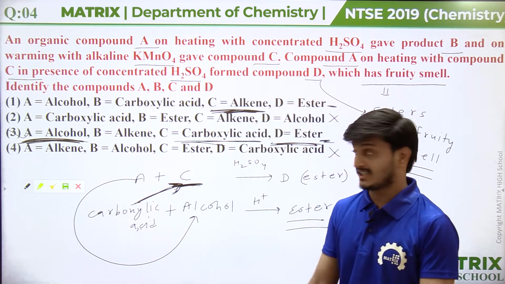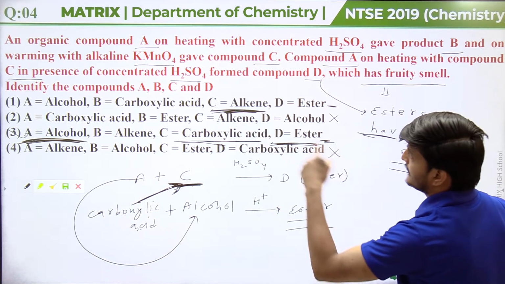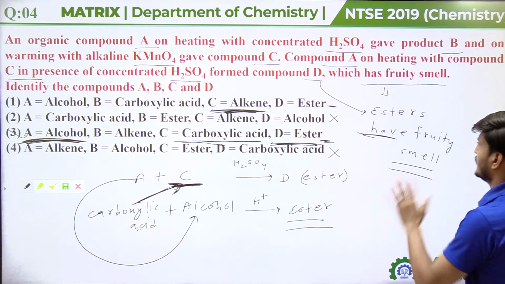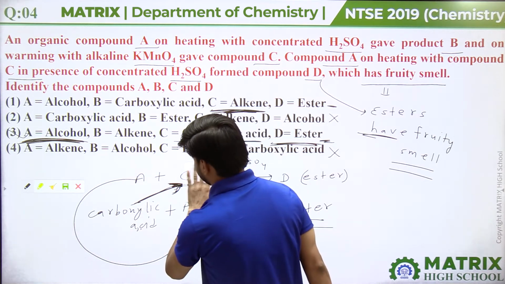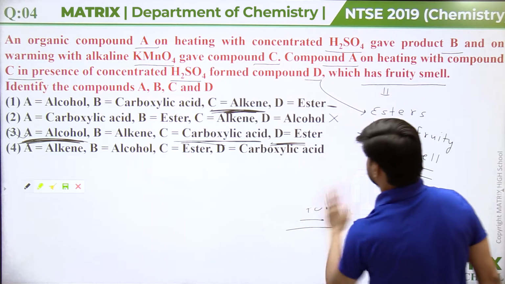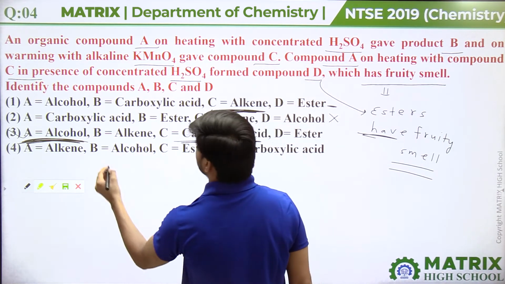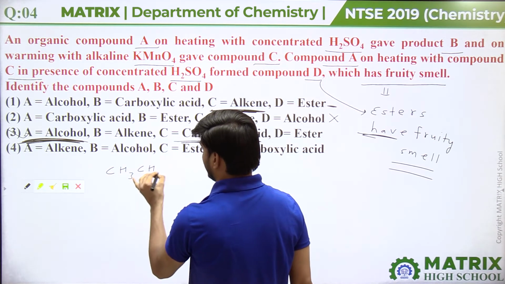And if we see the reactions, what are the reactions in this? Okay guys, now see all the reactions involved. So compound A is an alcohol, so let's take an alcohol, CH3CH2OH.